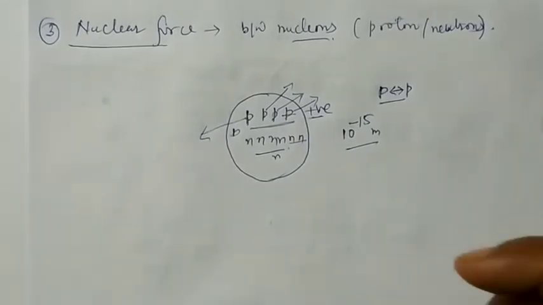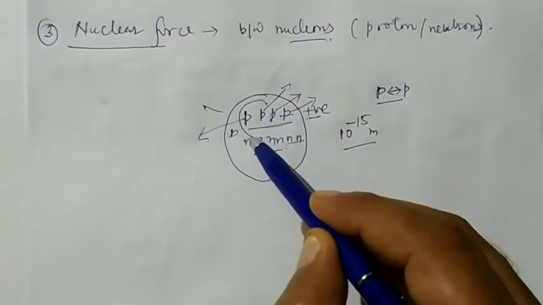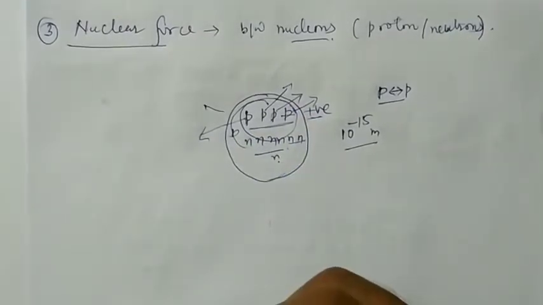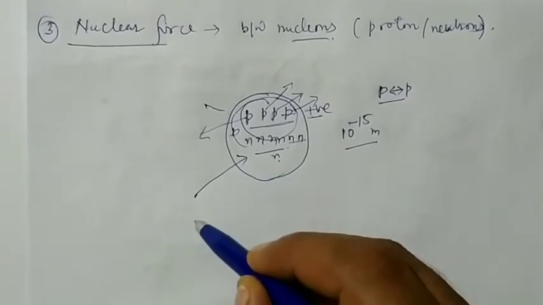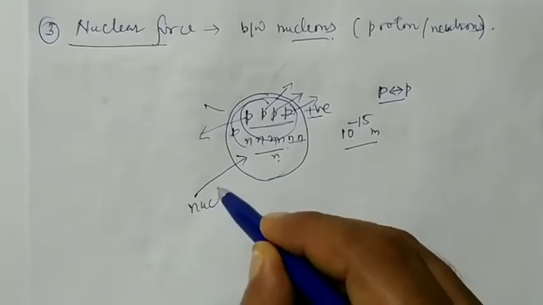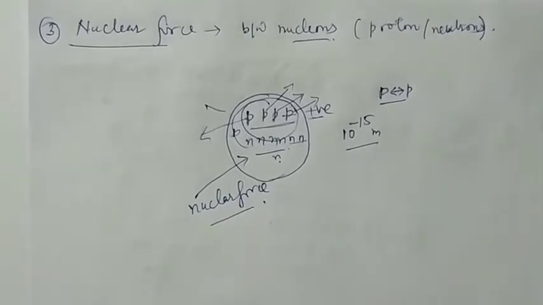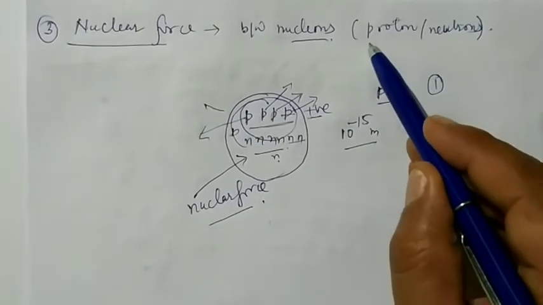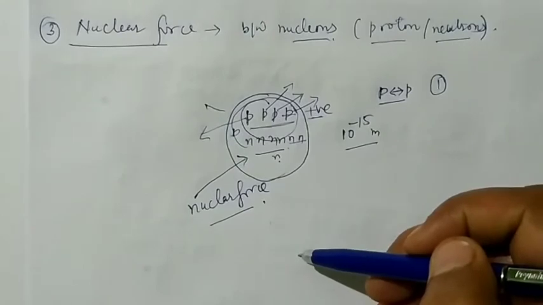This means that there must be another force which binds all these protons together inside a nucleus. That force which binds all these protons inside a nucleus is known as the nuclear force. So the nuclear force is the force between protons and neutrons inside a nucleus.